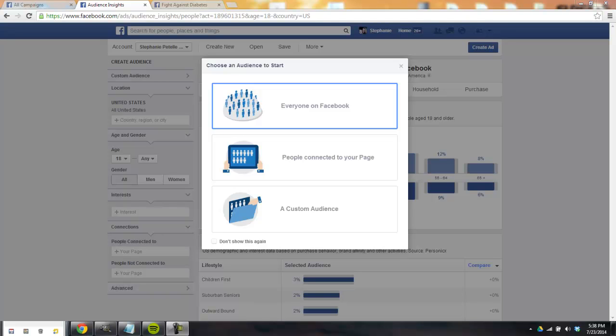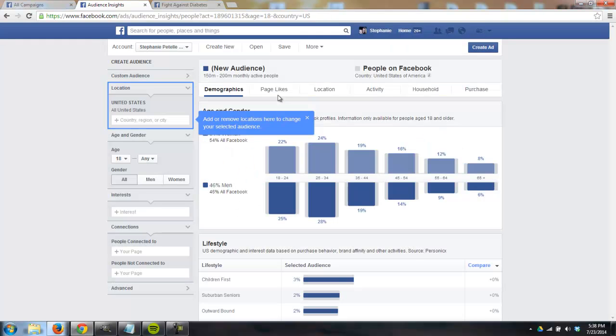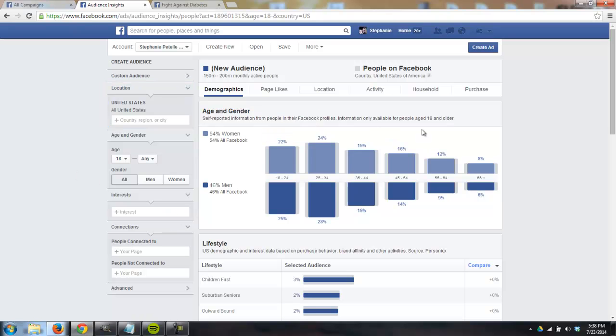So let's go ahead and jump into the Audience Insights here. Look for some really popular niches, see what's going to work out there, and see how we can find out all this great information. So in your ad campaign, Ad Manager, there's a little link on the left side that says Facebook Audience Insights. That'll bring you to the screen right here, and we're going to go ahead and choose everyone on Facebook. Because we want to search about just certain interests out there, see what the demographics are and all that stuff.